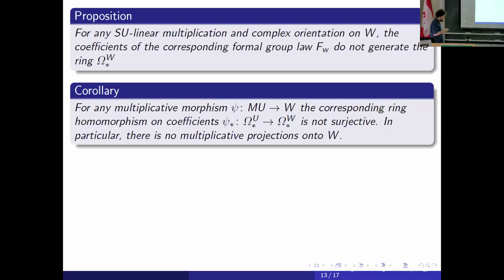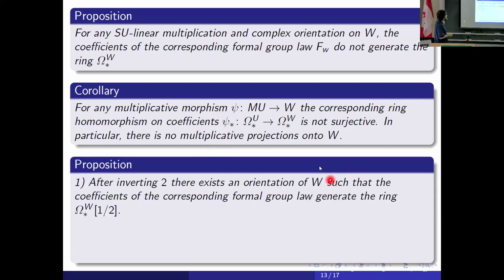If we invert 2, prime 2 being kind of specific in this theory, it's not very surprising that these coefficients of the formal group law generate the whole ring. But in fact, the obstruction to the coefficients generating the whole ring lives only in some dimensions. We cannot generate by the coefficients some generators of this quasi-polynomial ring in some dimensions, and these dimensions are related to Fermat primes.